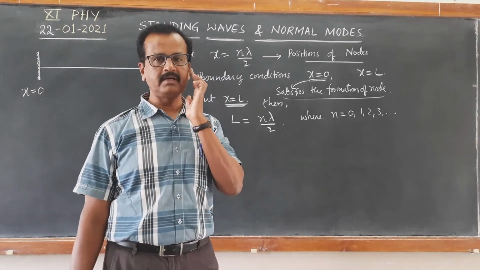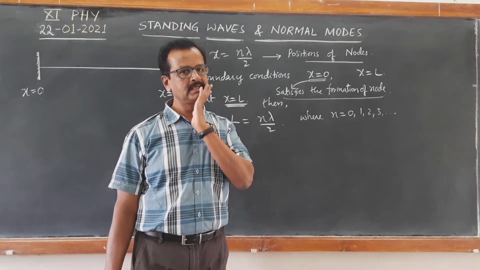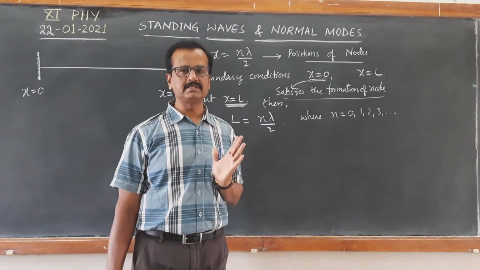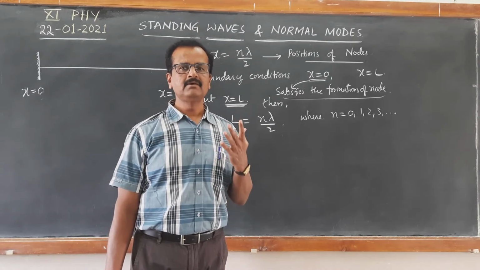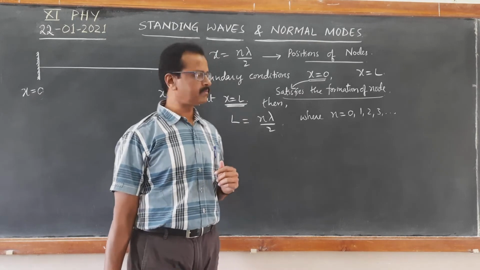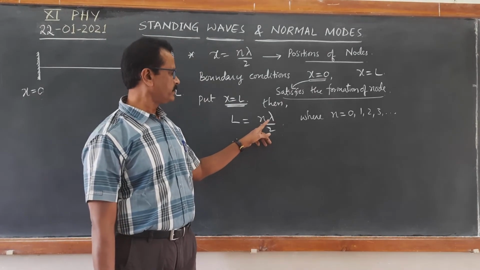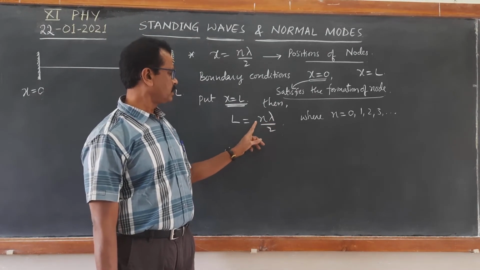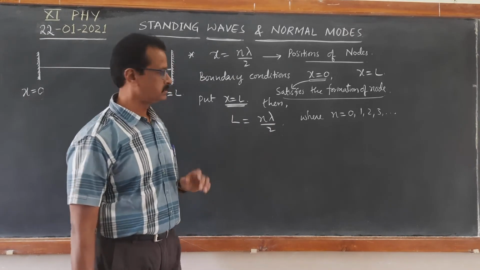Using this fundamental wavelength, we can calculate the fundamental frequency. The lowest possible frequency for a standing wave is called the fundamental frequency or first harmonic, obtained by putting n equal to 1. So lambda corresponds to 2L, which we call the fundamental wavelength.